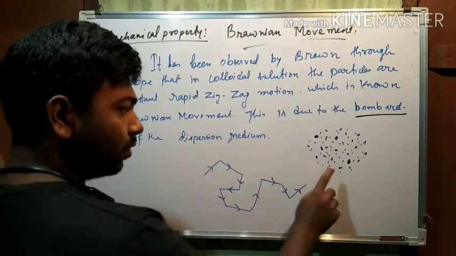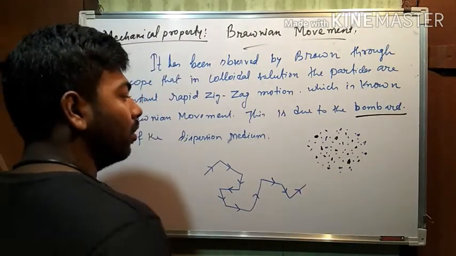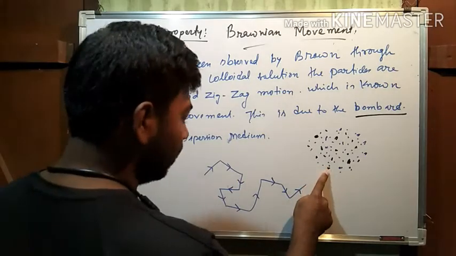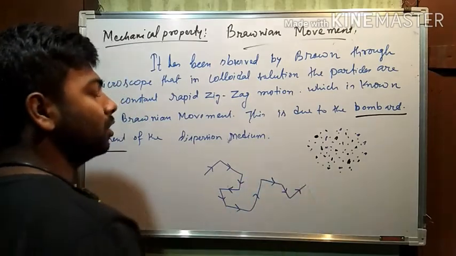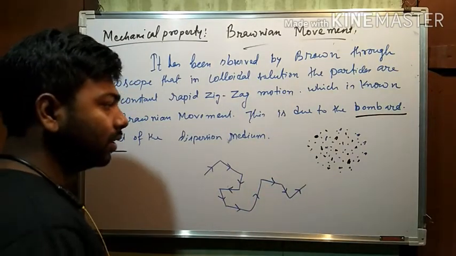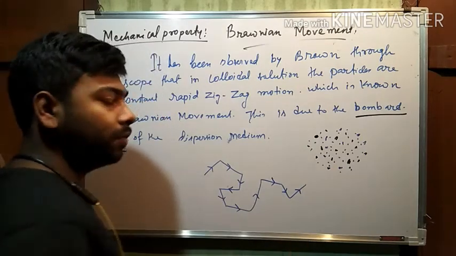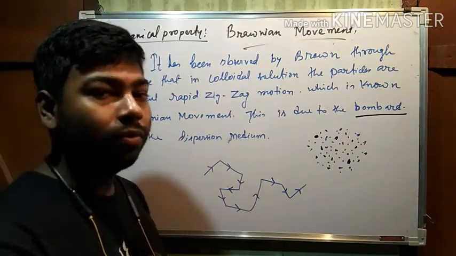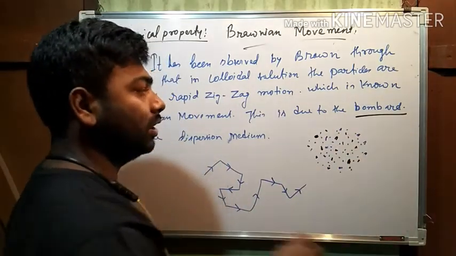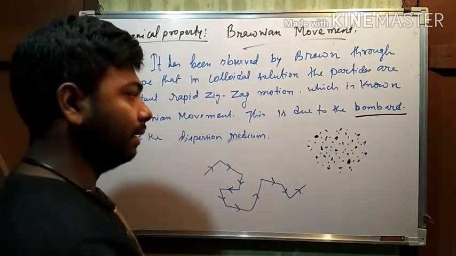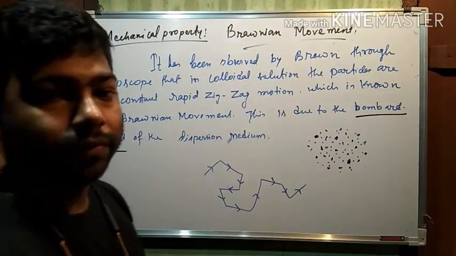These collisions between the dispersion medium, or you can say the particles of the dispersion medium, collide with the dispersed phase. That means the particle of the dispersion medium will push the particle of the dispersed phase. Because of this pushing, they come into zigzag motion, and the movement that results is the Brownian movement.